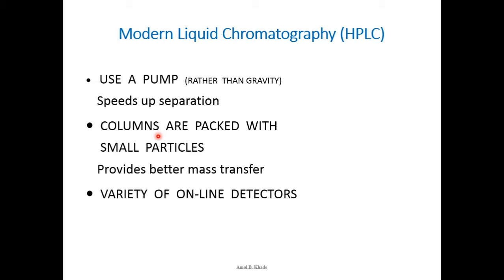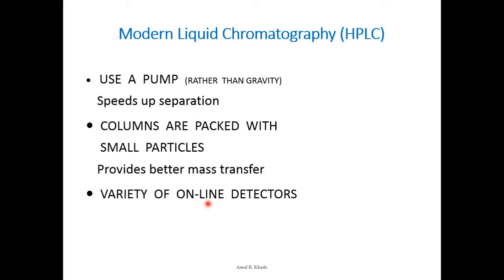So for that we have an LC system in modern days, which is packed with very fine and uniform stationary phase, and usually we have ready-made columns rather than packing the columns manually, which makes our job very simple. Then we have a variety of online detectors. Detectors play an important role to sense and quantify the particular analyte which is coming out of the column, right? So they should be very sensitive, and able to quantify the lowest concentration of analyte eluting from the column.